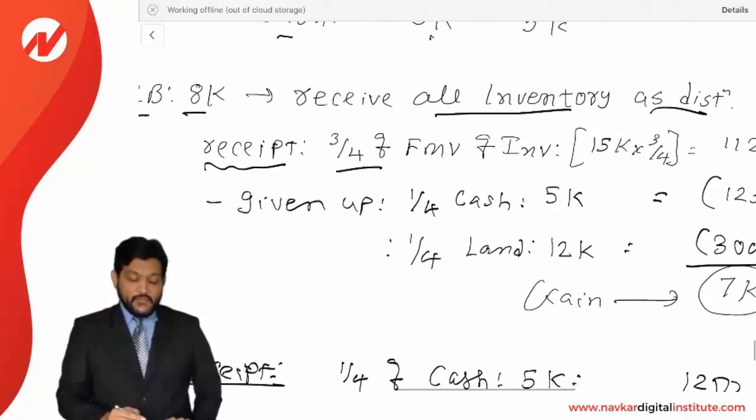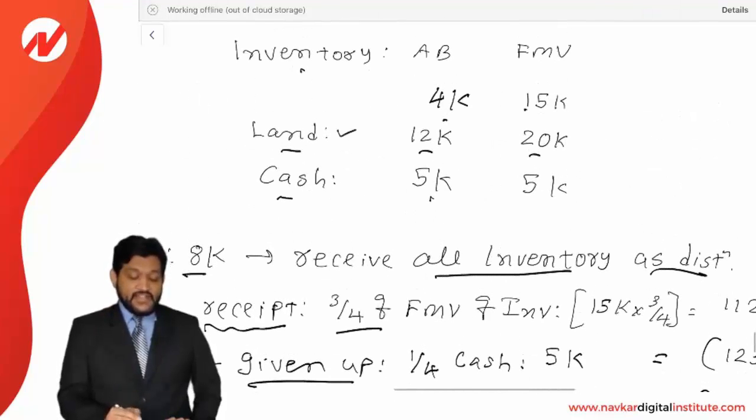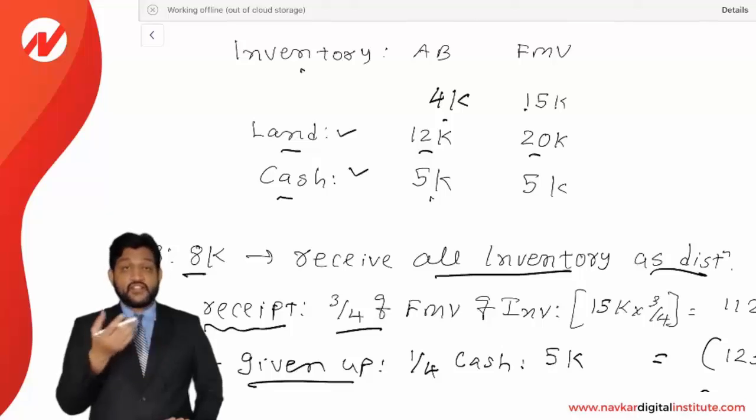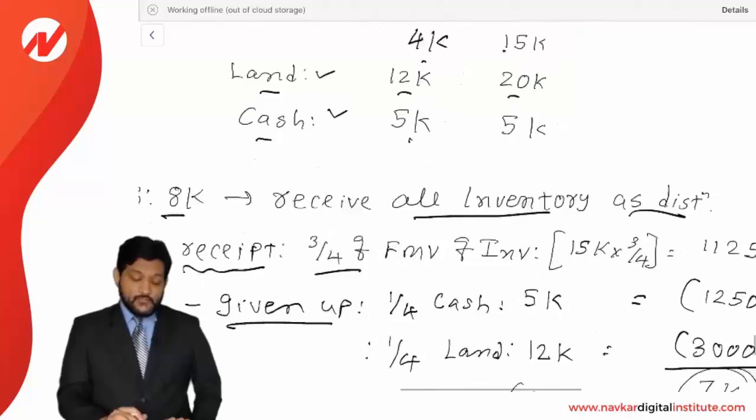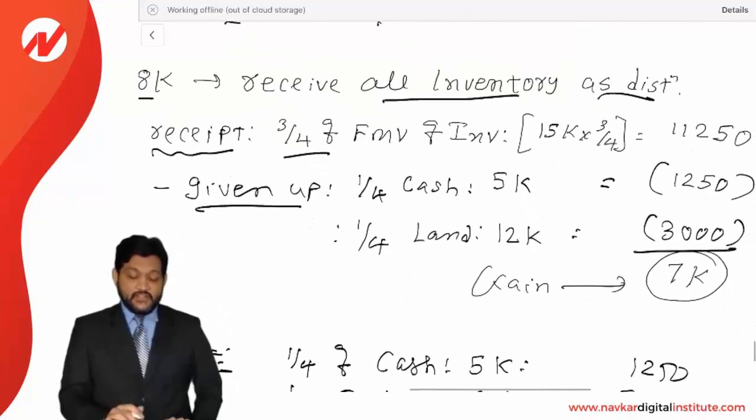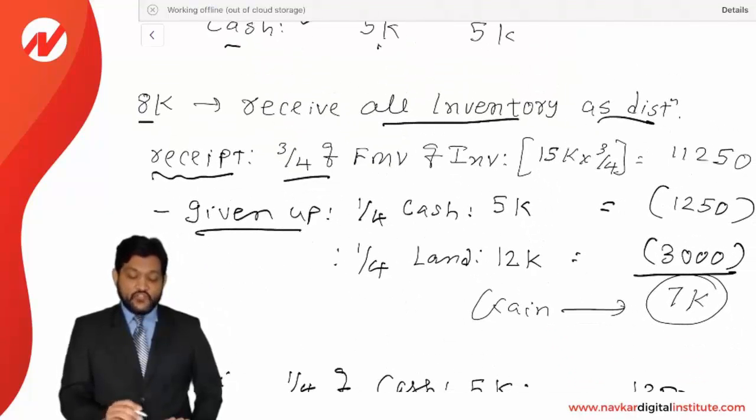Less given up. Achha, what has been given up? Two things have been given up by him. He is giving up land and cash. Actually, he should receive a 1/4 share in the land and a 1/4 share in the cash also, but he is giving them up. So both 1/4 shares have been given up. So 5,000 into 1/4 is cash 1,250, and land 12,000 into 1/4 is 3,000.